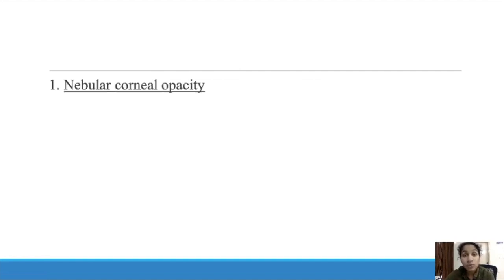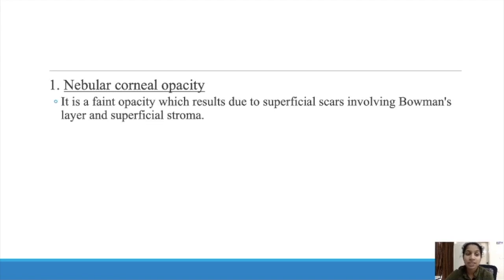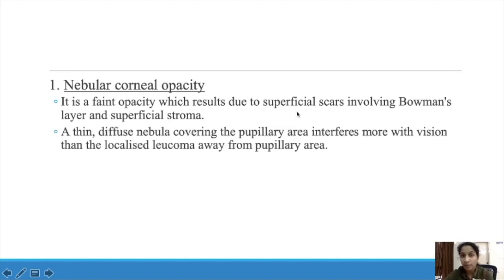The first one is nebular corneal opacity. It's a faint opacity which results from superficial scars involving Bowman's layer and superficial stroma. You know the layers of the cornea, right? In that, Bowman's membrane and the superficial stroma, in the stroma itself only the superficial stroma is affected. That is known as nebular corneal opacity.